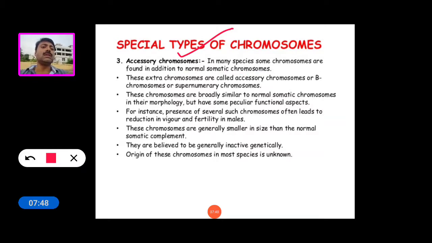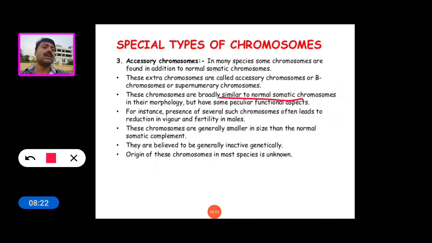These extra chromosomes are called accessory chromosomes, B chromosomes or supernumerary chromosomes. They are broadly similar to normal somatic chromosomes in their morphology, but have peculiar functional aspects.